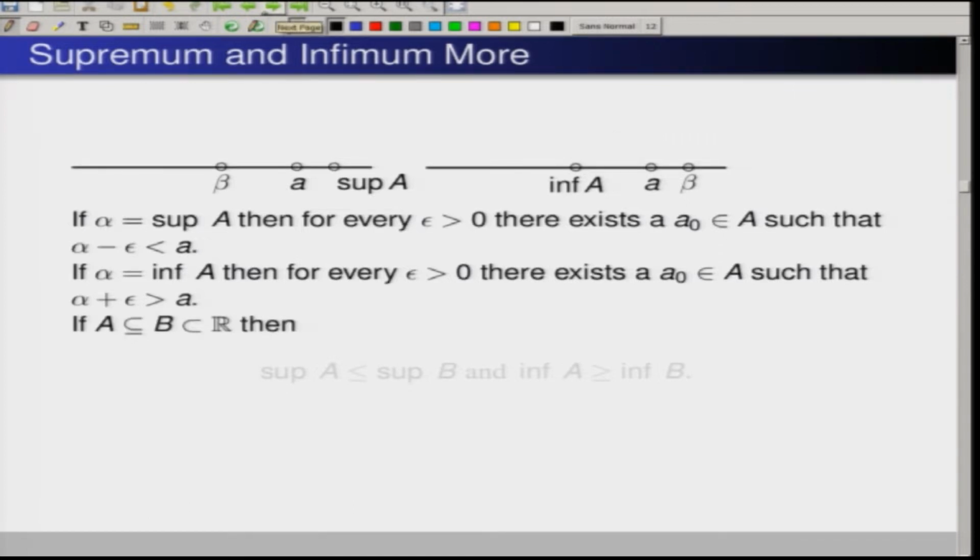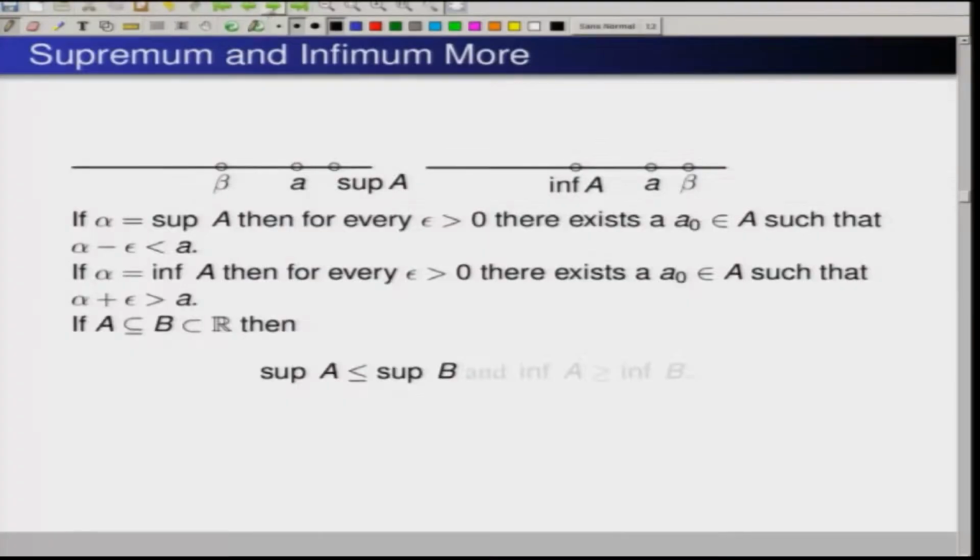Now, it is easy to see, which you can show by yourself. If I have two sets A and B and A is contained in B, that means B is the larger set than A, then the supremum of B will be bigger than the supremum of A. The supremum of the larger set will definitely be greater or equal to the supremum of the smaller set.